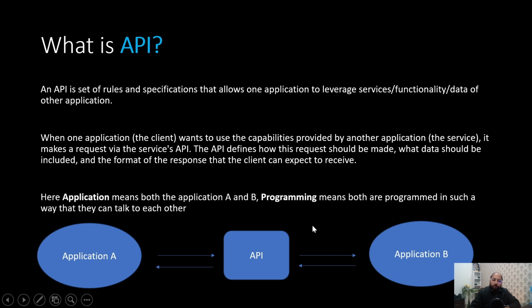So now, for example, let us say we have application A, which is PhonePe, Confirm Ticket, or Paytm, and application B, which is IRCTC, right? Now they want to book a ticket, so application A needs to follow some rules, like they need to have first name, last name, and some other information like male, female, and the berth preference, right?